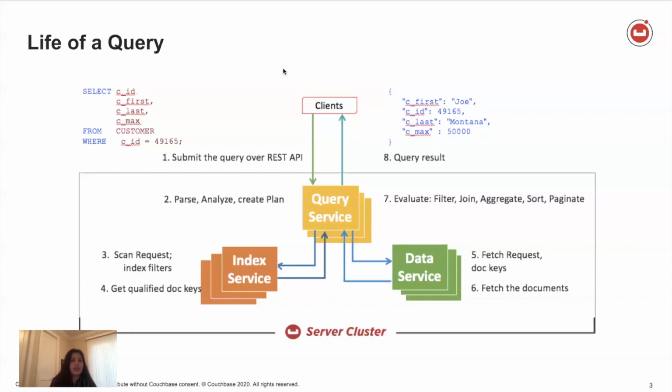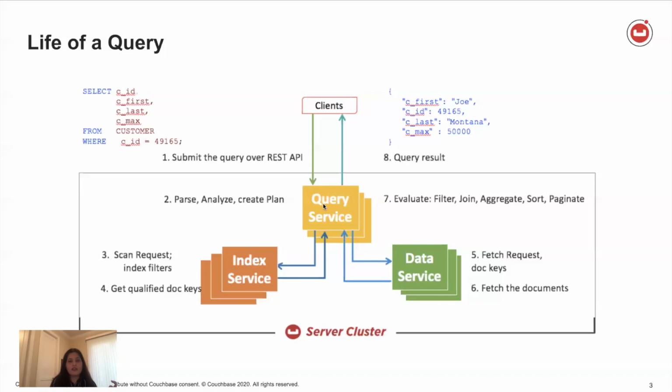Now imagine if you had an index on not just CID, but on CID, C first, C last, C max, and maybe a bunch of other fields. In that case, the query service would select that index because it looks for the predicate, and it also looks for all the projections that are needed in the query. The index service would again validate the predicate, and instead of just returning K01, it would return all these fields back to the query service.